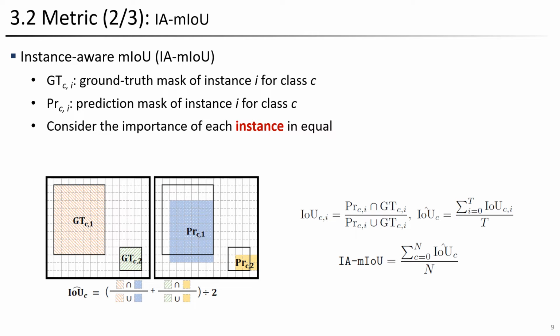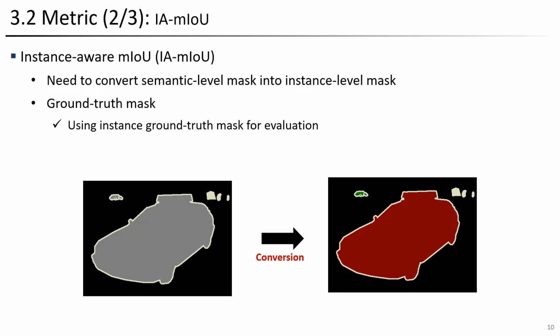The measurement approach is as follows. Unlike MIOU, we calculate IOU after dividing objects within the same class. This allows us to consider equal importance for each object, regardless of each size. However, as mentioned earlier, to enable object-level measurements, both the ground truth mask and predictions must be structured at the object level. Firstly, for the ground truth mask, we insert object-level ground truth mask by using instance-level mask in the evaluation, rather than the class-level mask commonly used.